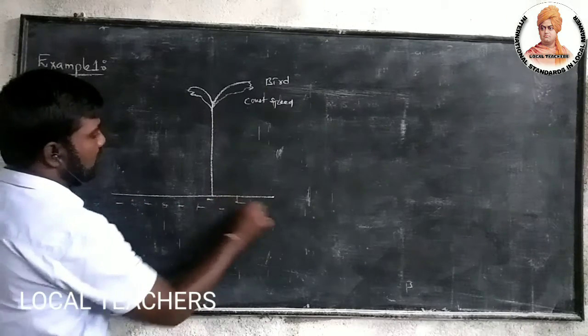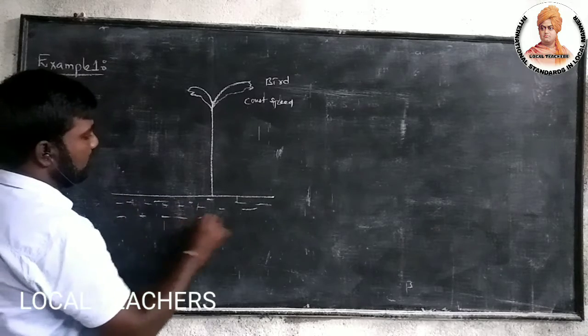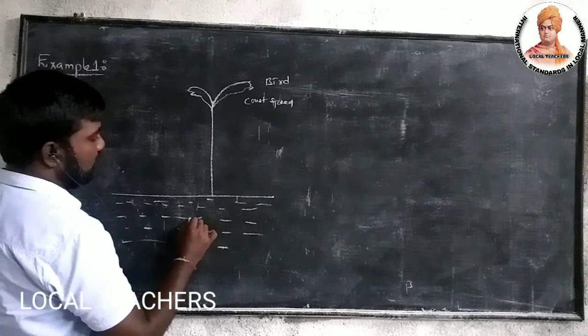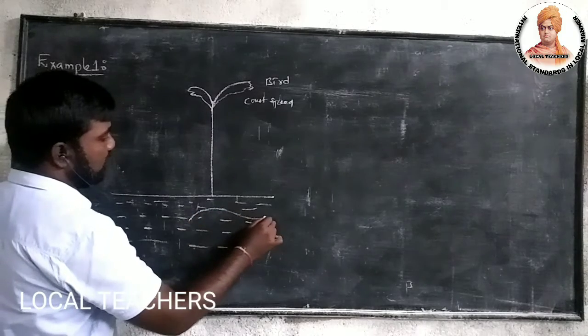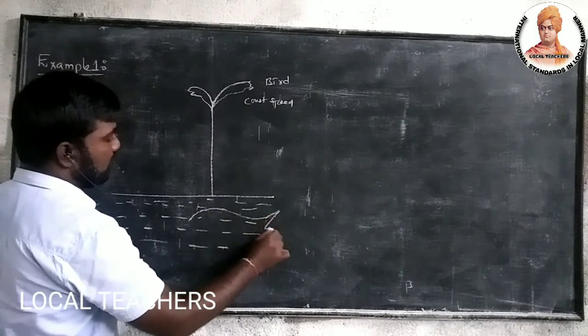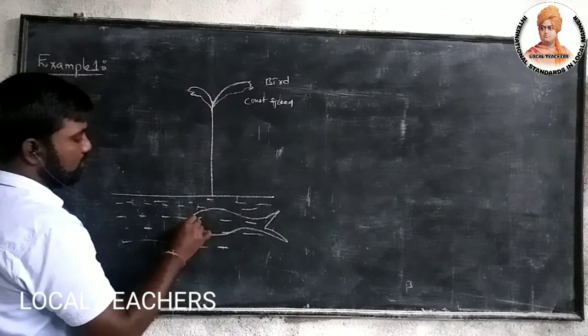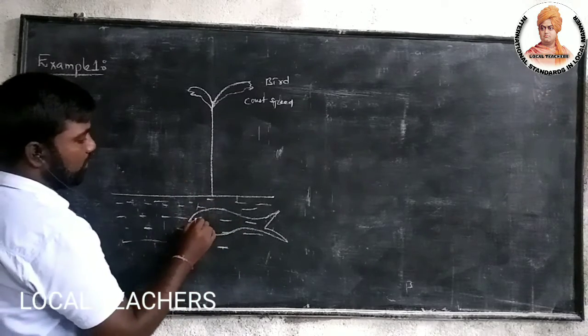Okay, so here this is the pond. In the pond, one fish is considered. Consider this is one fish, which is in this pond.